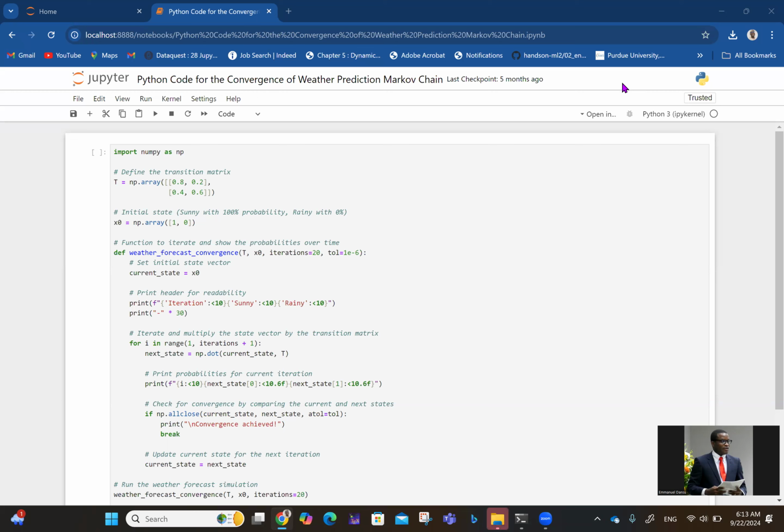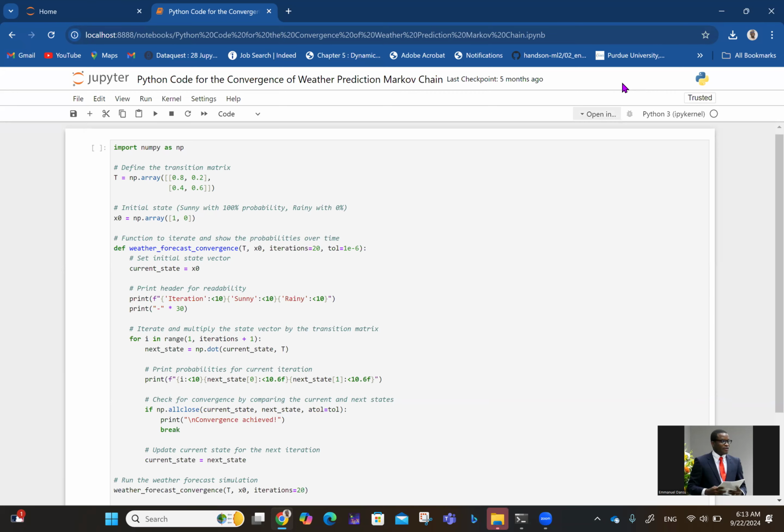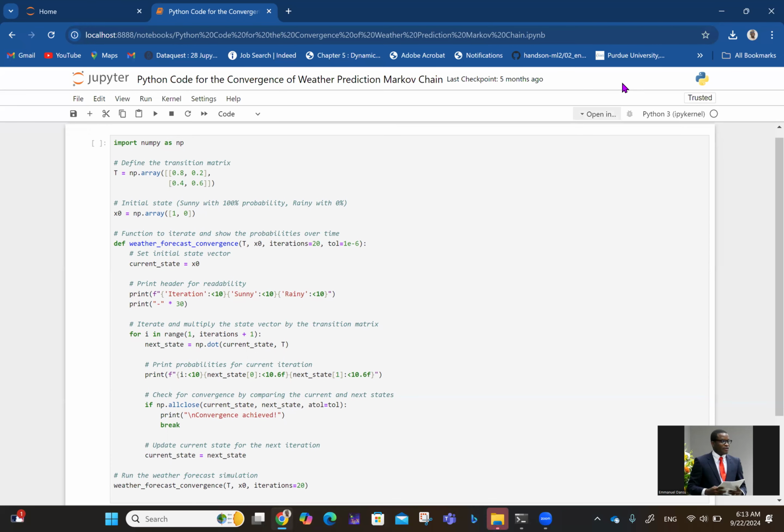Now, in this video, I thought to write a Python code to show you what I demonstrated in the worked example in the previous video on how to use Markov chain to predict whether it's going to be rainy or sunny, depending on the situation you have. So this is the Python code right here, and I'll try to unpack that and look at some scenarios as we bring this to a close.